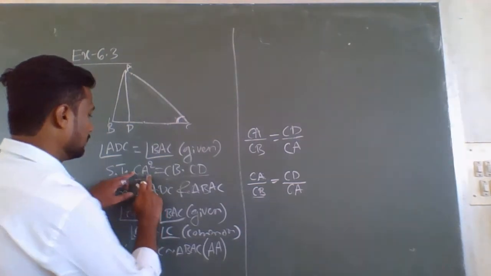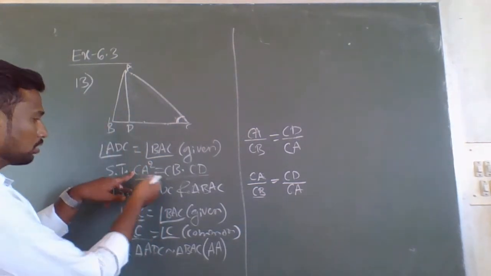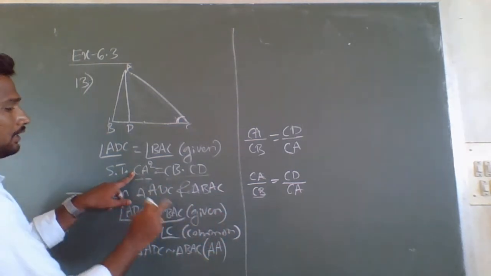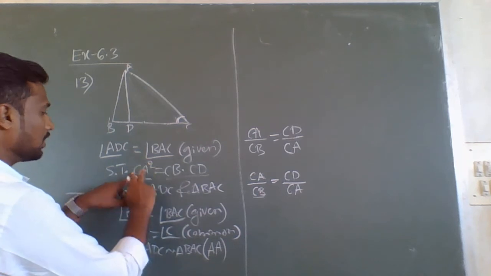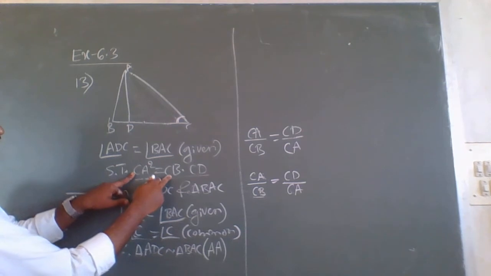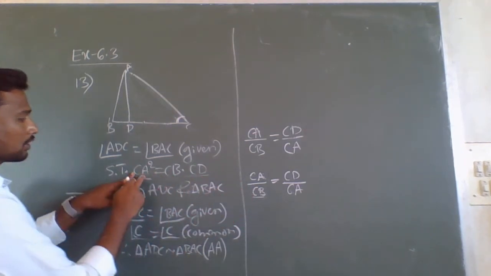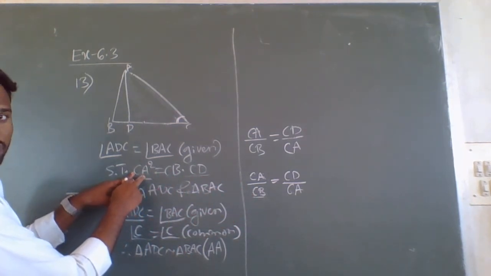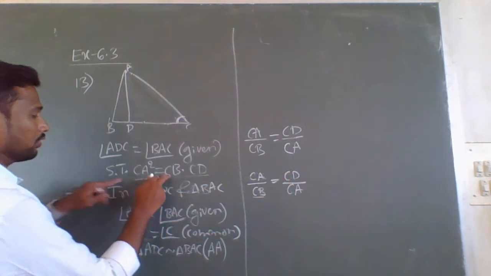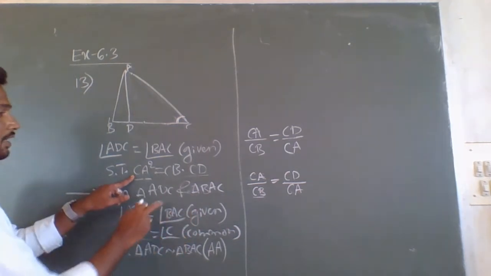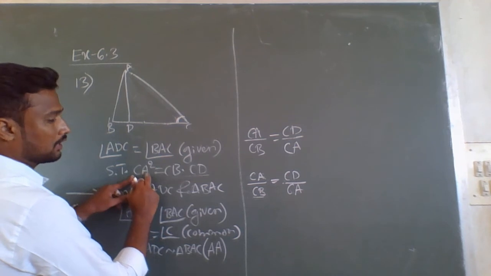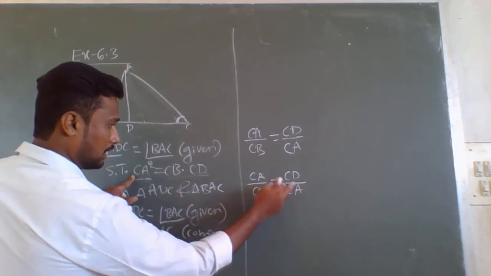Therefore, how to write this? Without observing this triangle, I will write directly. First, for CA square, I have to consider CA and CB. I will consider CB as the denominator of CA, because when we cross multiply CB will come to the upper part. Therefore, CA by CB, CD as it is, and we want another CA because there is CA square, so CD by CA.